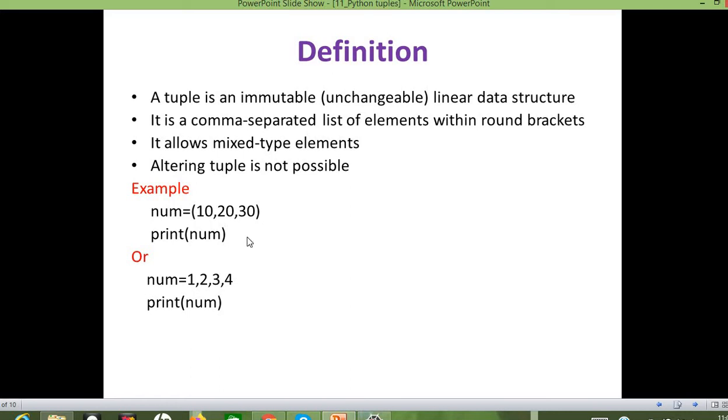And another thing, for the same variable num, I have taken 1, 2, 3, 4, but I didn't represent this within round brackets, right? But this type of syntax is also considered as a tuple. Okay, let us see it in Spyder.